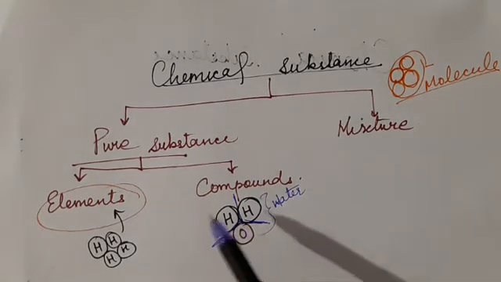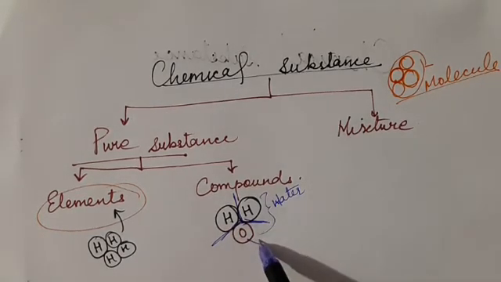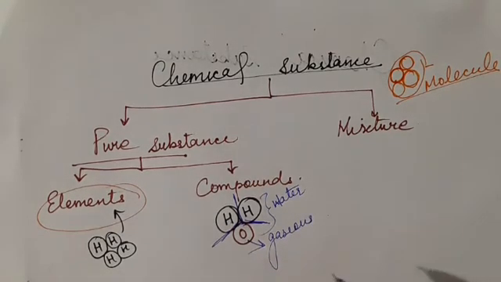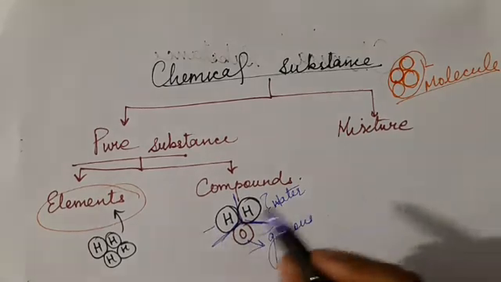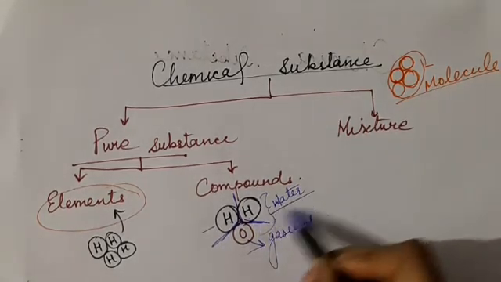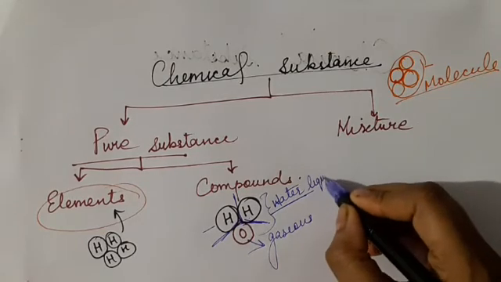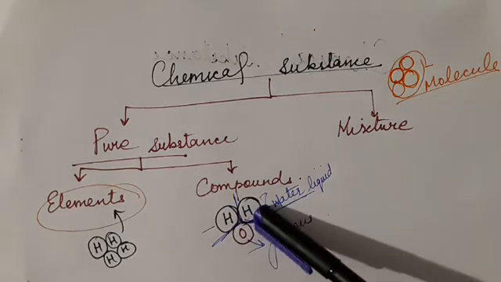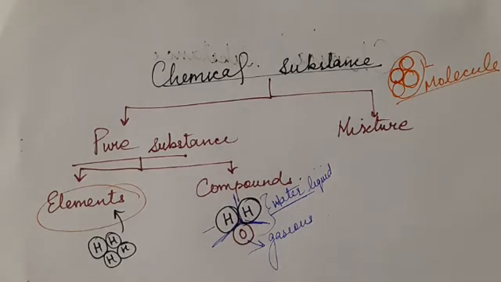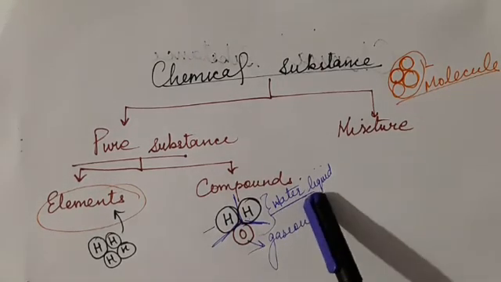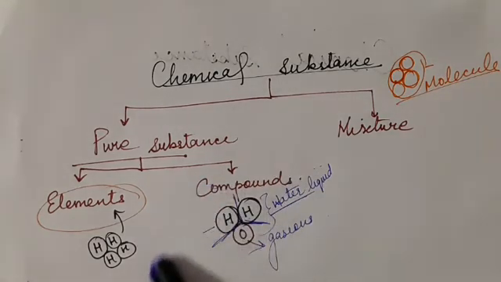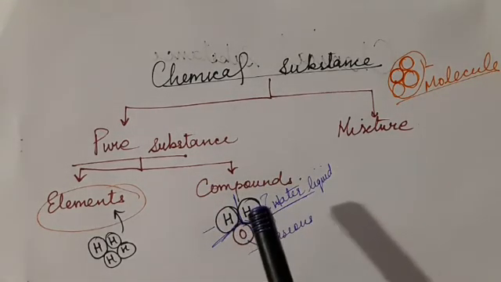Now, if you see, this hydrogen and oxygen are basically present in gaseous form. Okay, but when both of them combine together chemically, they form water, and water is a liquid. Are you understanding? When these elements come together to form a compound, they lose their properties. Their original property was that they were gaseous in state, but when they combine together, they became liquid. So, the elements lose their original properties and they form different properties when they combine and become a compound.